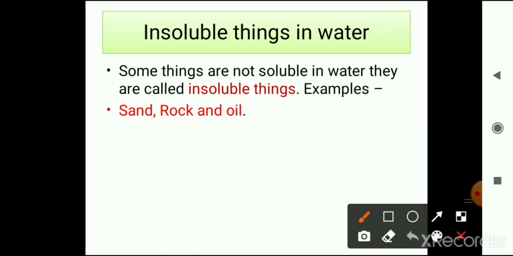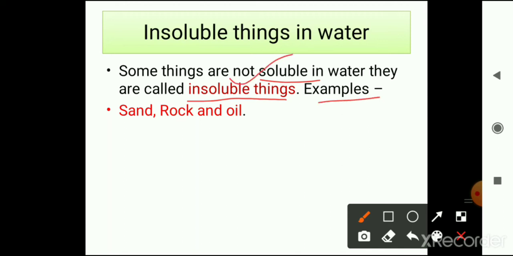Insoluble things in water: those things which will not mix with the water. Some things are not soluble in water. They are called insoluble things. It means those which will not completely dissolve in the water are called insoluble things.